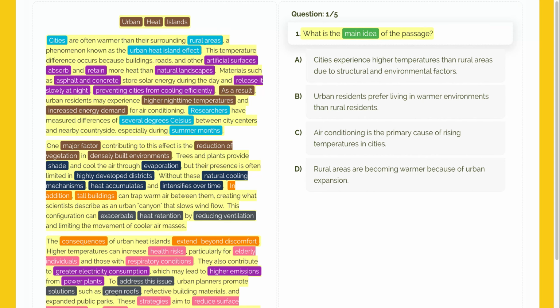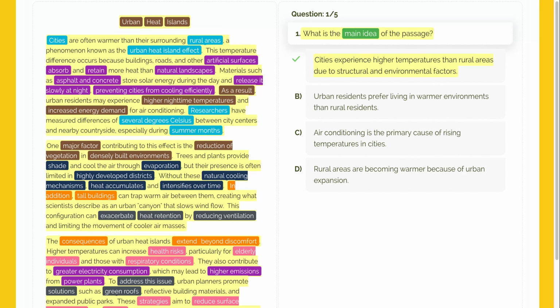Let's evaluate option A together. Cities experience higher temperatures than rural areas due to structural and environmental factors. This choice says that cities are hotter because of how they are built and their environment. This matches our passage perfectly. We saw this in the very first sentence where the author says cities are warmer than their surrounding rural areas. The rest of the passage then explains the artificial surfaces and reduction of vegetation. Since this option covers the core comparison and the reasons, it is correct.